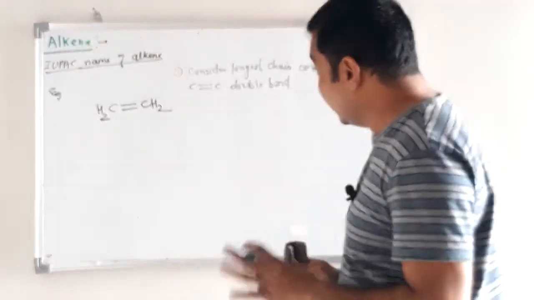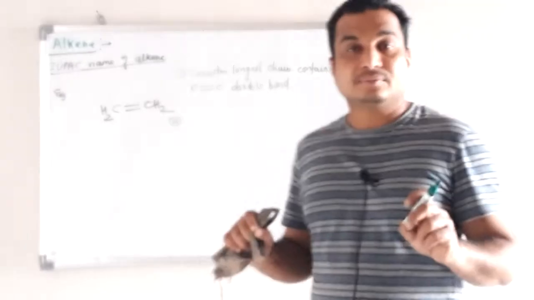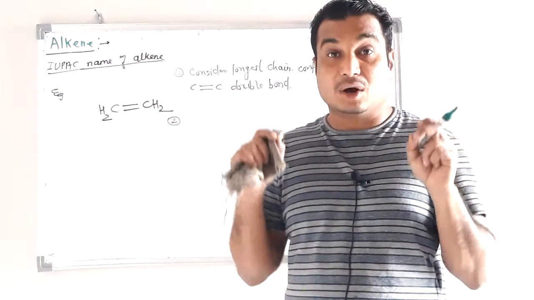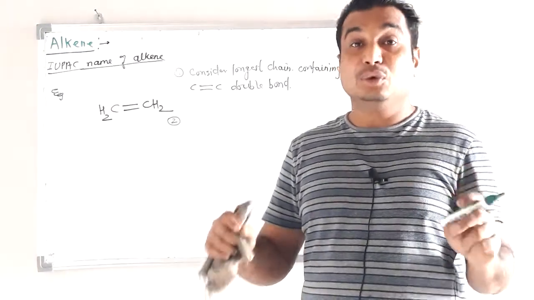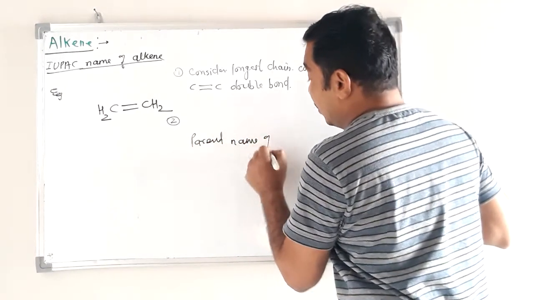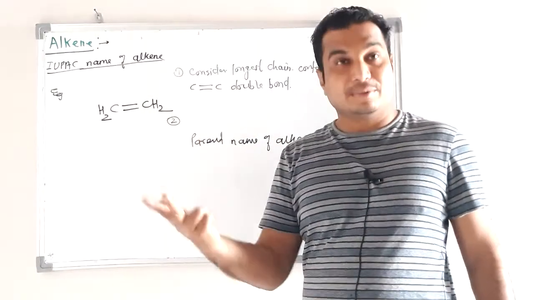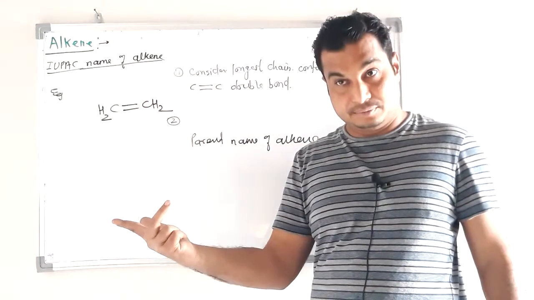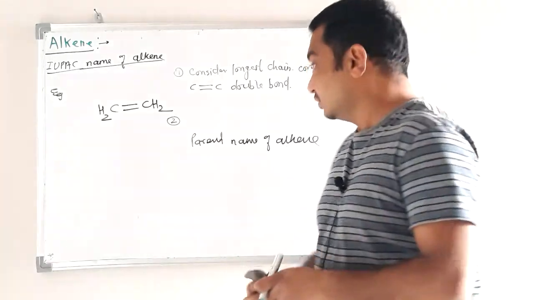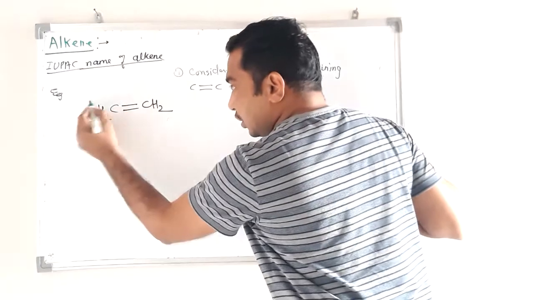Then after selecting the chain, same rule, count the number of carbon atoms in the longest chain, including the carbon-carbon double bond. That will give us the parent name of the alkene. If the longest chain contains 2 carbon atoms, then eth, add the suffix ene for alkene, so ethene. So for example, here in this case, select the longest chain.